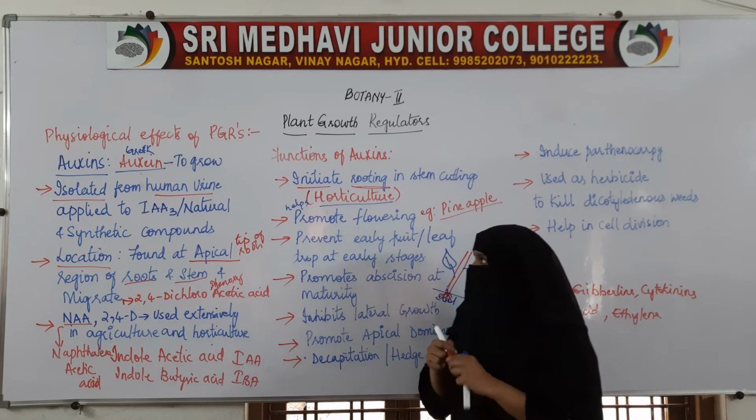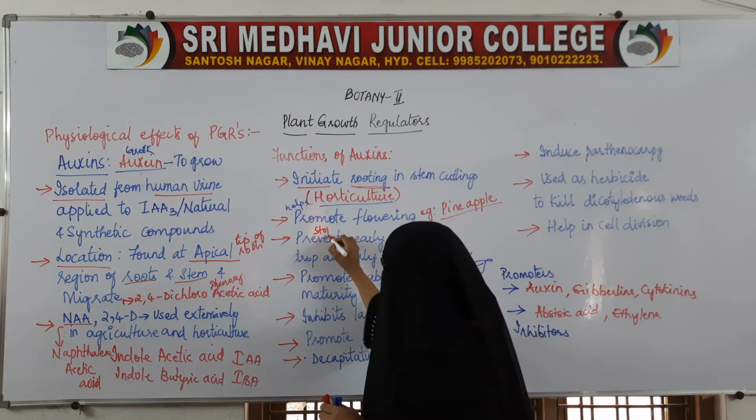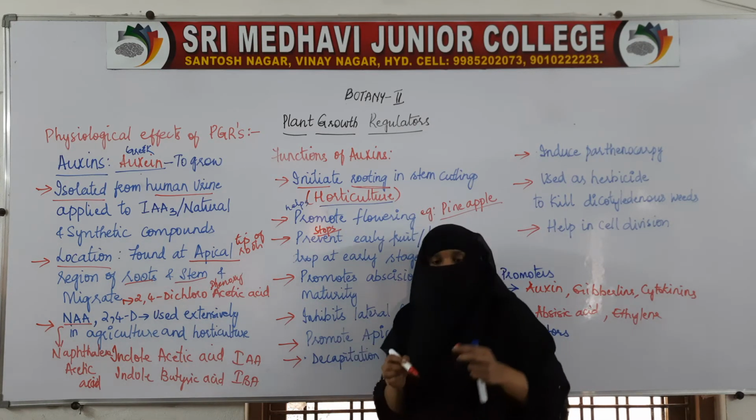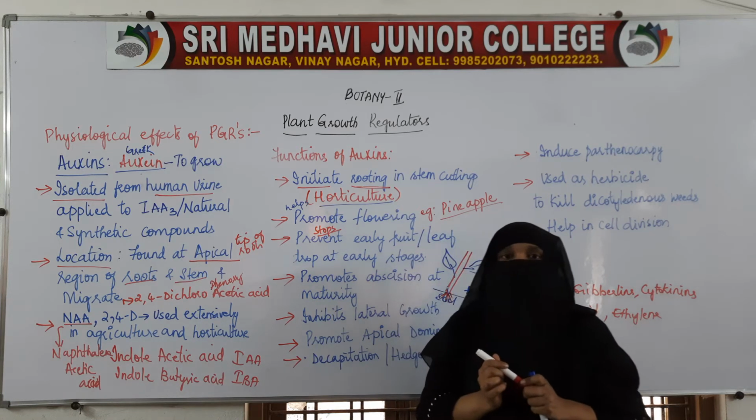It prevents, it stops early drop of leaves and fruits.